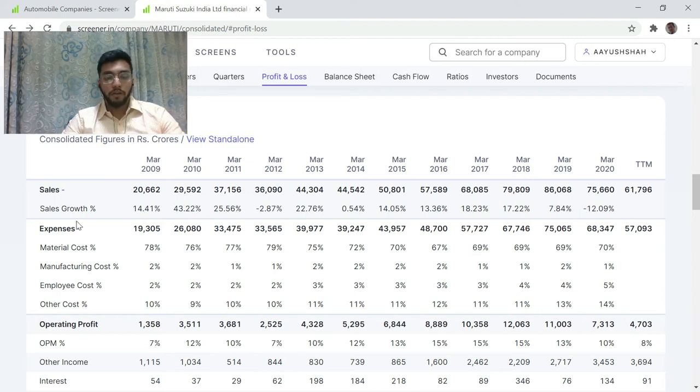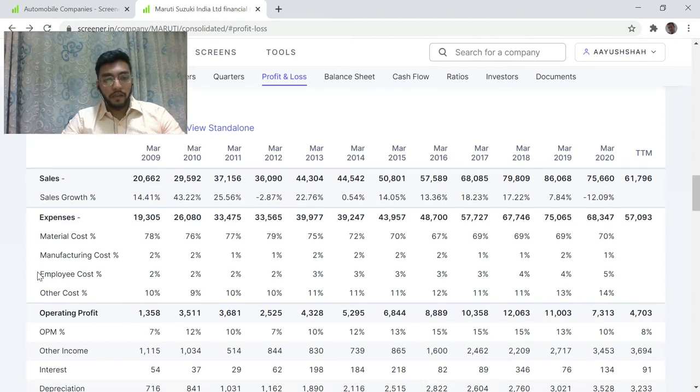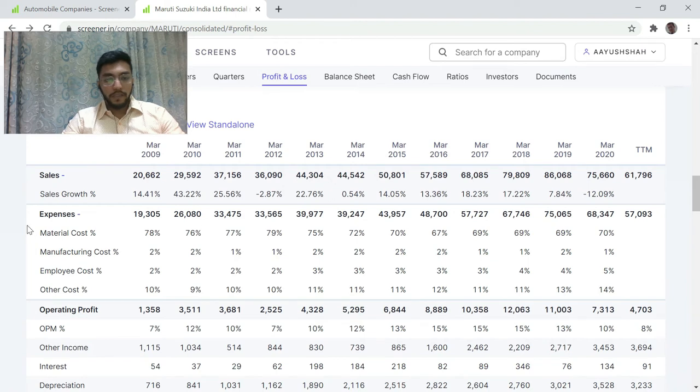Now, moving on to expenses. Since this is a manufacturing company, the majority of the expenses will consist of material cost and manufacturing cost. Now, one may wonder, Maruti Suzuki would have crores of plant and machinery, then how come manufacturing cost is so low?